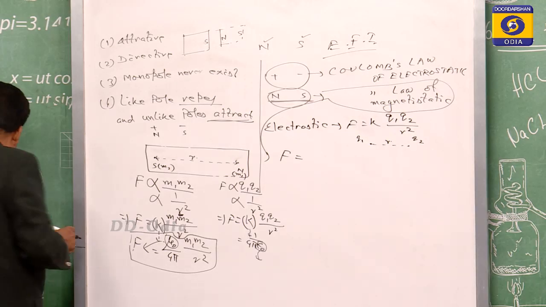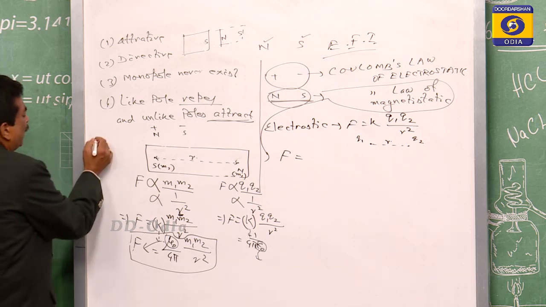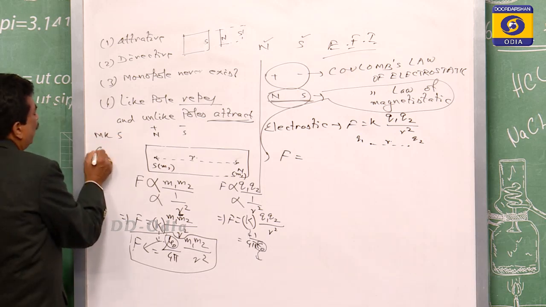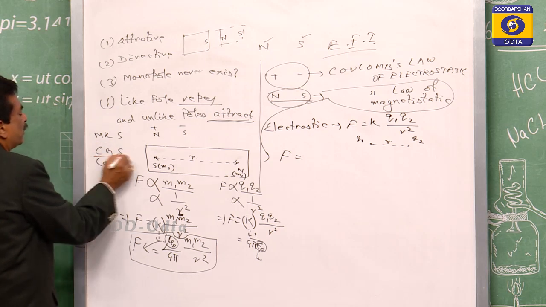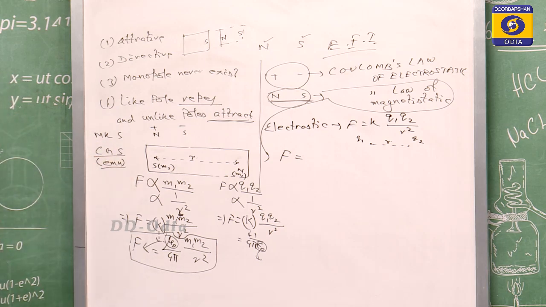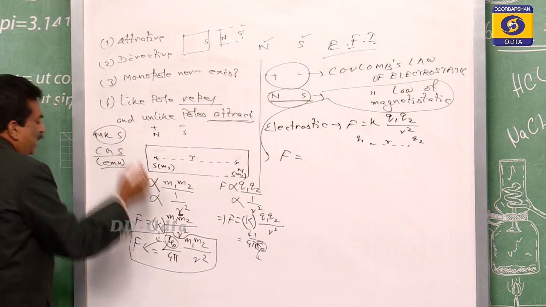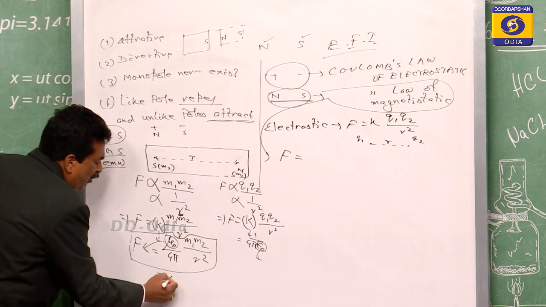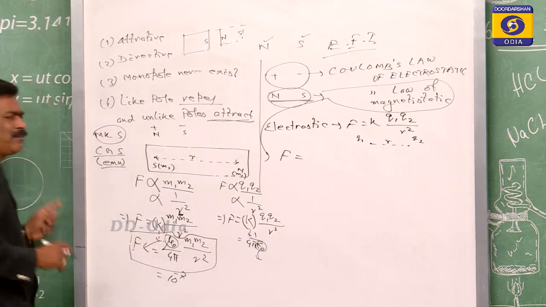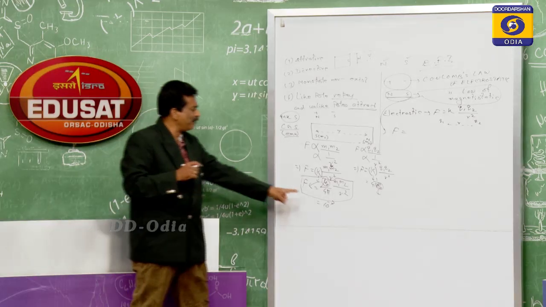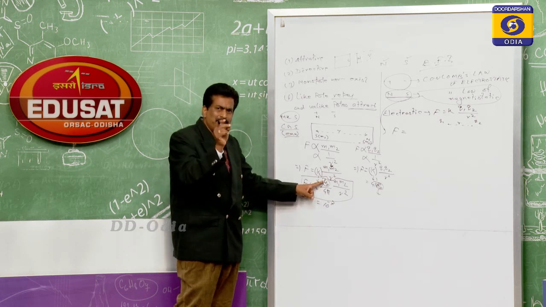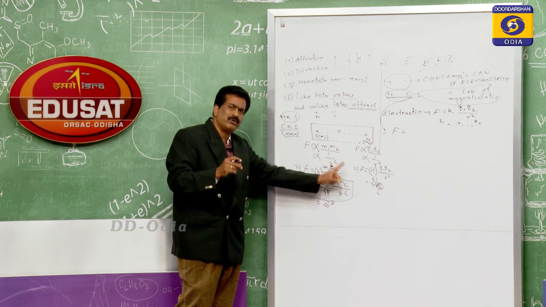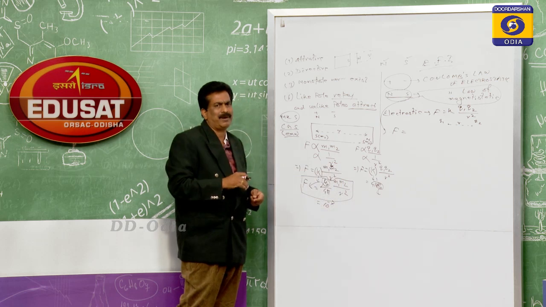It is further divided into two types. One is MKS, one is CGS, and the CGS is here of the EMU. But for the MKS case, that is mu 0 by 4 pi, whose value is 10 to the power of minus 7. And if it is 10 to the power of minus 7, then the value of mu 0 is 4 pi into 10 to the power minus 7. You know very well about that one.